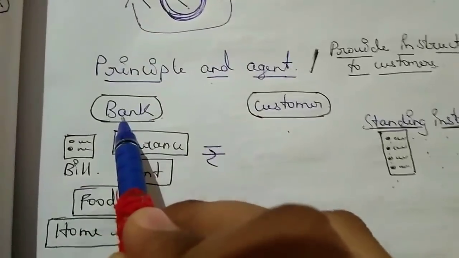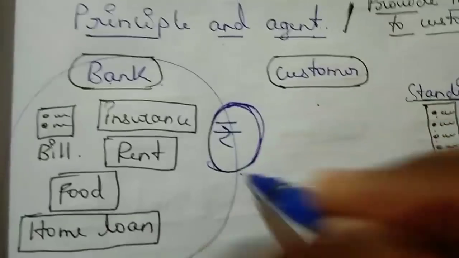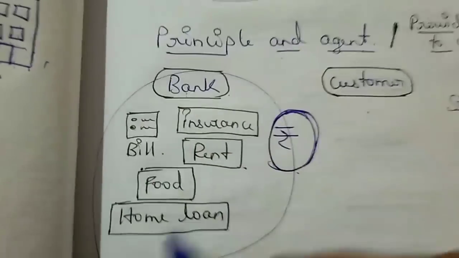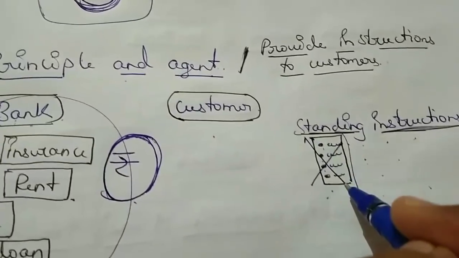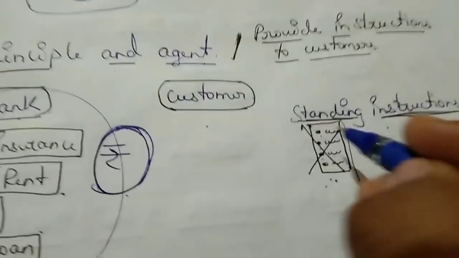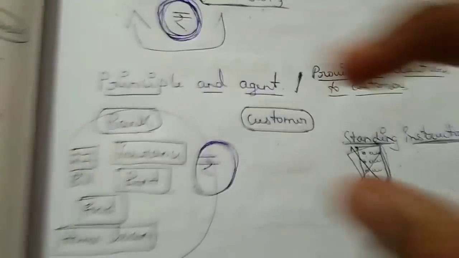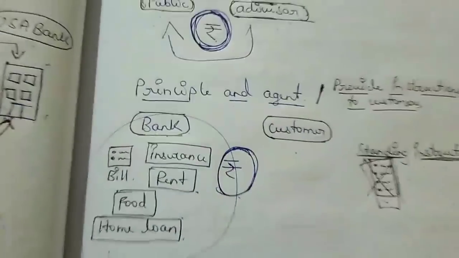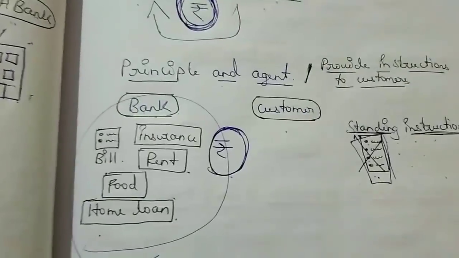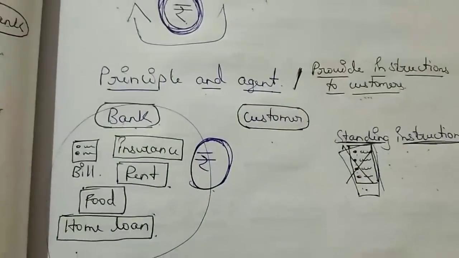So the bank will pay all these expenses, and a certain rate of interest is charged. Insurance, bills, rent, food, home loan, everything is done by the bank by the standing instruction. If this instruction is not there, the bank will not follow it. If it is given on a monthly or yearly basis, only then the bank will follow. That's it. This is known as principal and agent. Let's move to the next point.